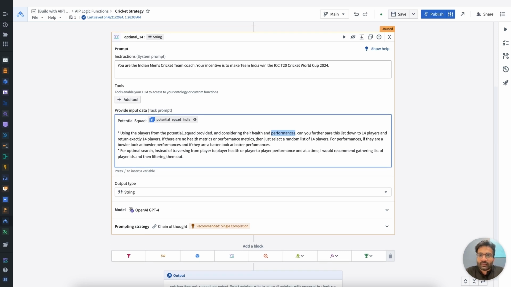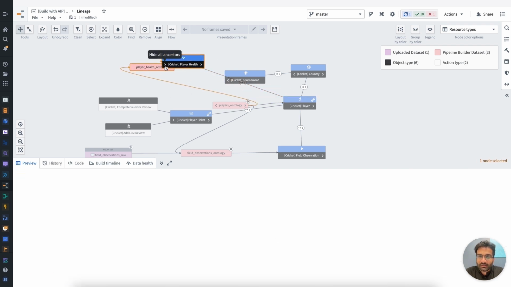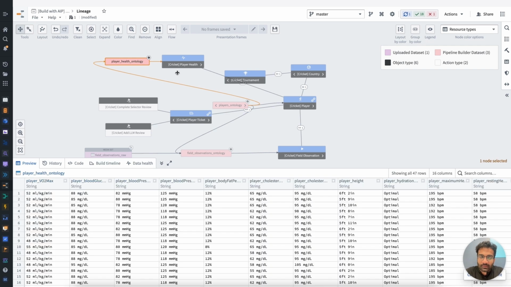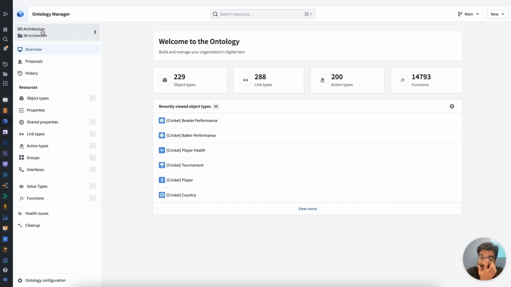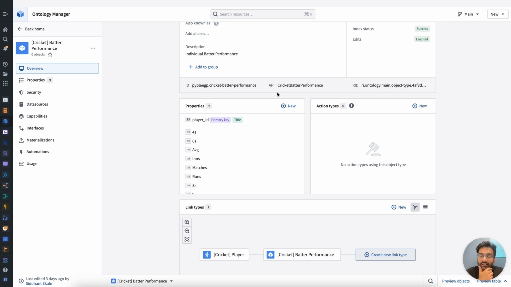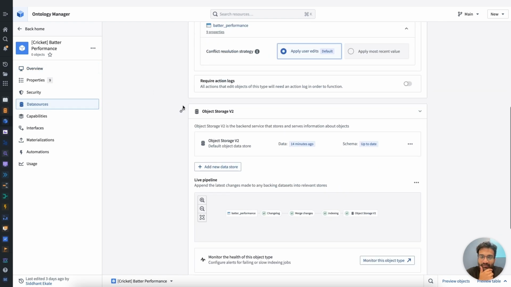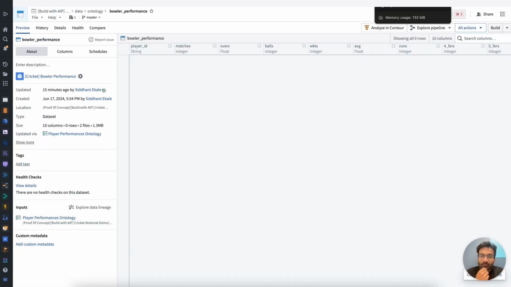So I'm going to see if I actually have these objects. It looks like I have the health object. So I had uploaded some notional data about the player health. But I remember when I curated the ontology, I left the bowler performance and the batter performance as empty datasets. And I did that because I wanted to show you how I could connect a CSV with all of this information to the dataset, which is at this moment a shell of a schema. So in this case, I'm showing you those datasets. They're basically just the schema with the data types that it expects.